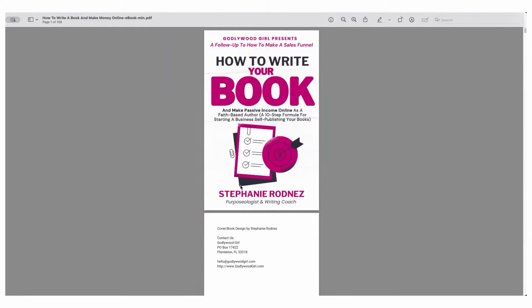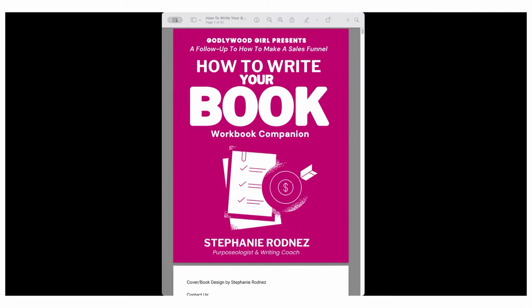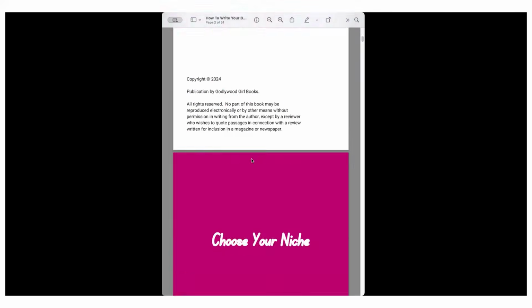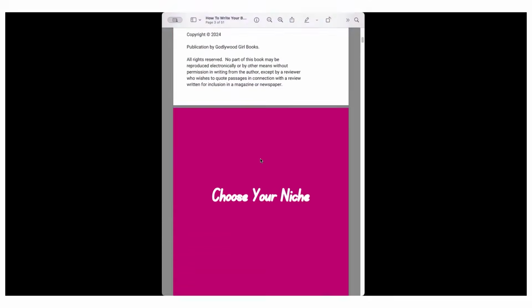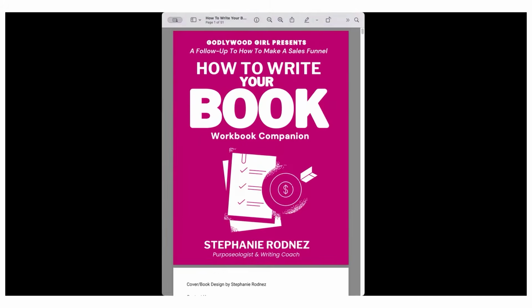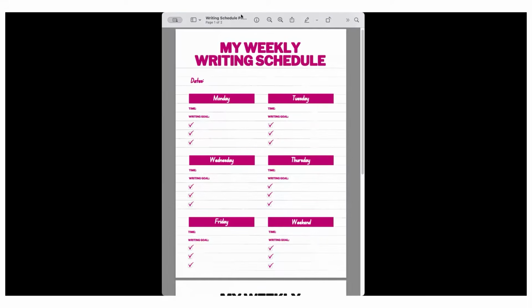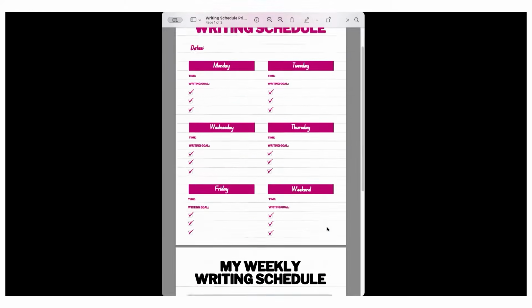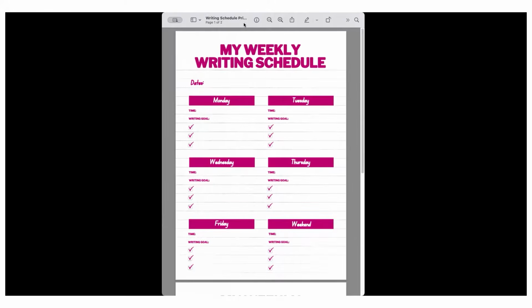And then it comes with the workbook companion. It's really cool because it's just printed out and you can fill in your notes. And it comes with the printable as well, the writing schedule printable in both full color and black and white, so that you can keep track of how you are taking action on this book. I'll put a link to this whole bundle in the box below. It's on my website if you would like it, but we're going to use that as the example for this video.